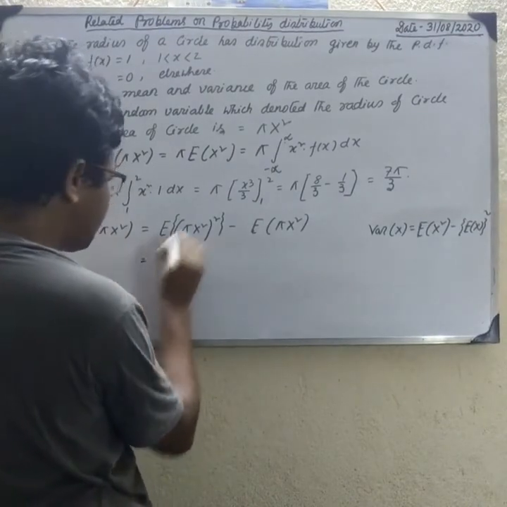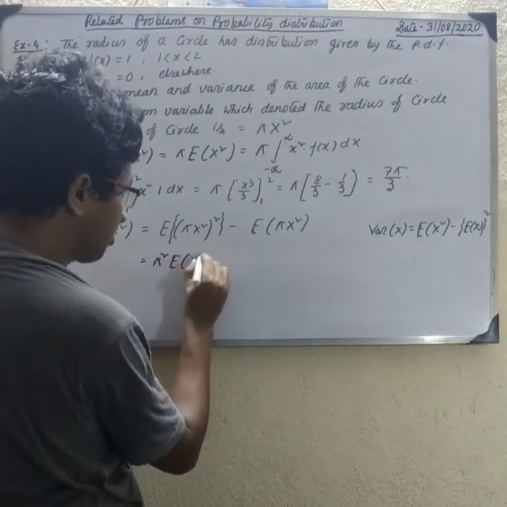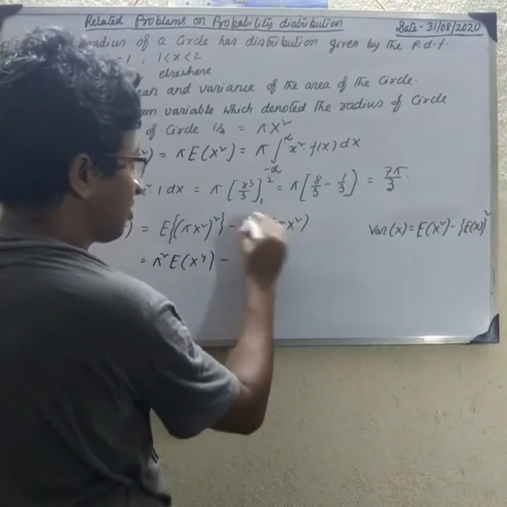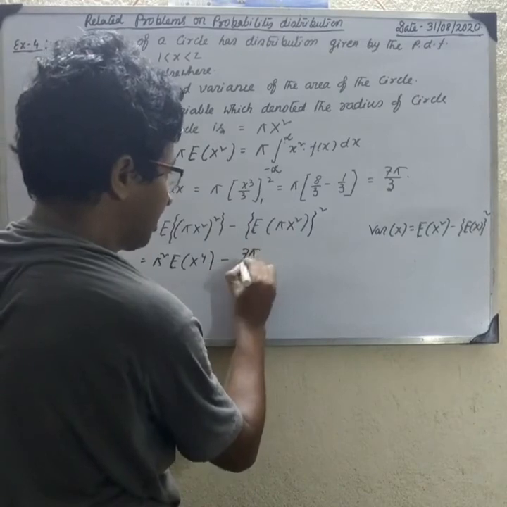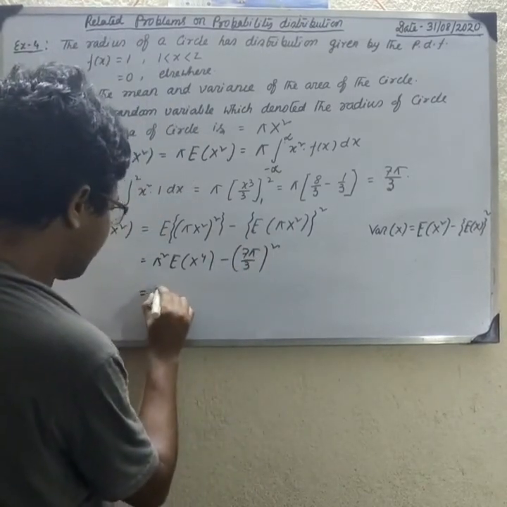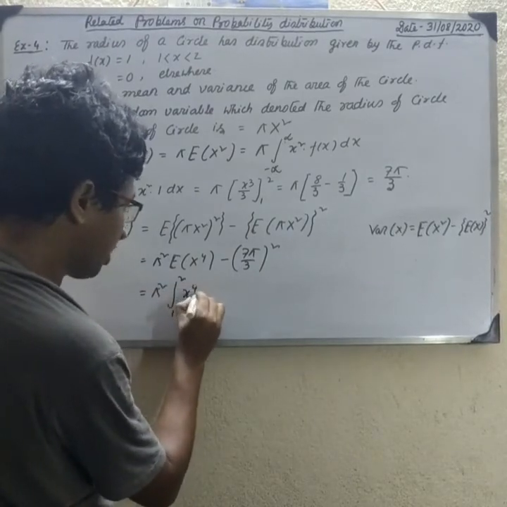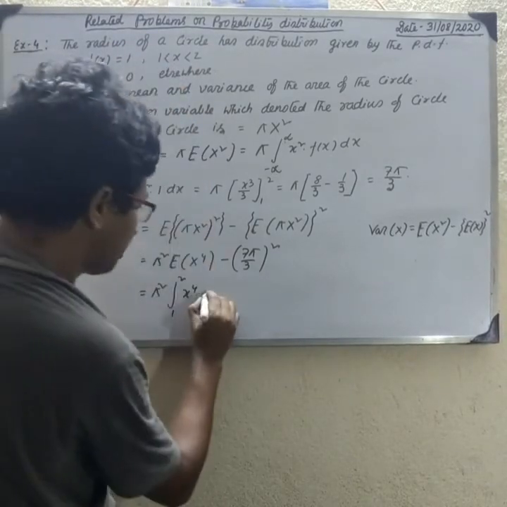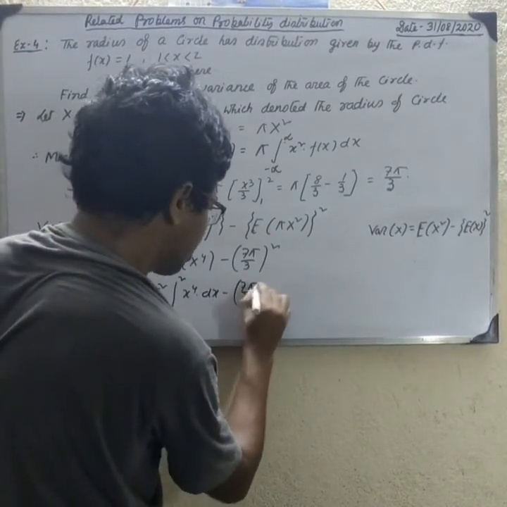That is pi square E of X to the power 4, minus this value which is known, 7 pi by 3, that is 7 pi by 3 whole square. So that is pi square times the integral from 1 to 2 of x to the power 4 f(x) dx, with f(x) value 1, minus (7 pi by 3) whole square.